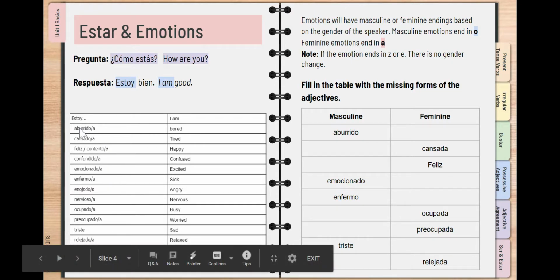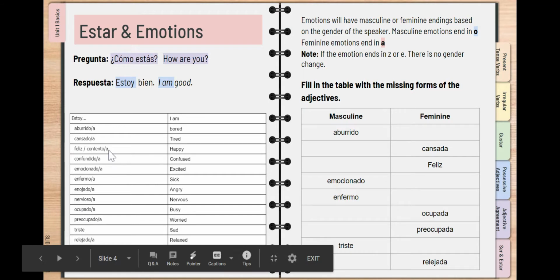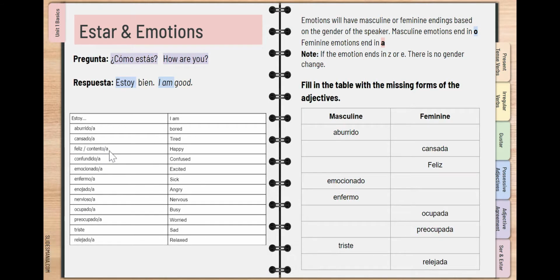And something that I want you to be looking at as we're looking through all of our emotions here is that some of them have this O-A. Not all of them. We have feliz and triste that don't have this O-A, but that's really what we're focusing in on today, this O-A. So emotions will have masculine or feminine endings based on the gender of the speaker. That's just how Spanish works. And so for them, masculine emotions end in the letter O and feminine emotions end in the letter A.